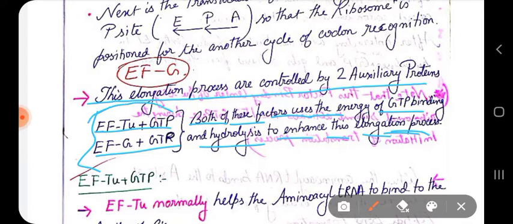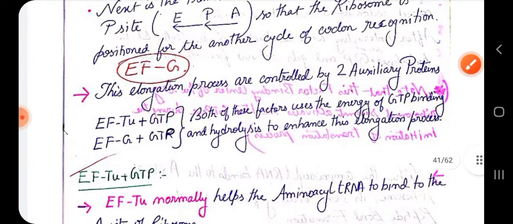So both of these factors, EF-Tu as well as EF-G, have GTP binding activity and GTPase activity. That means they can hydrolyze their own bound GTP to enhance this translation elongation process.